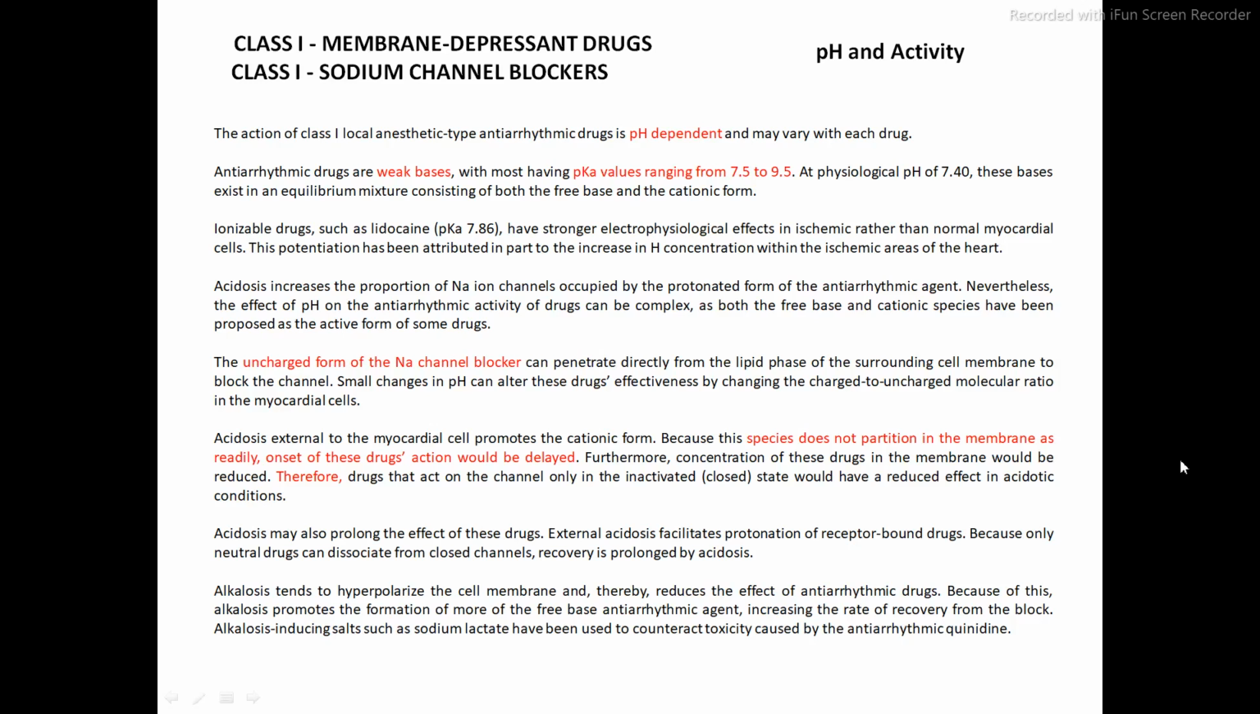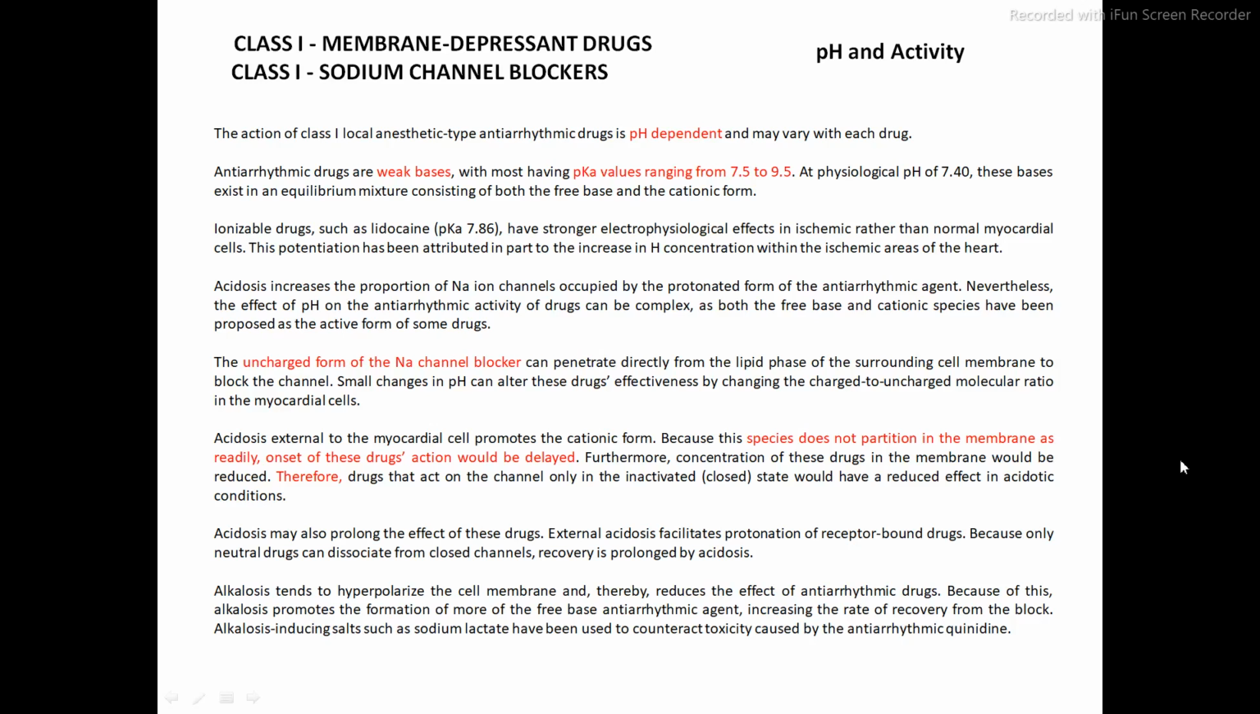These antiarrhythmic drugs are weak bases. Means what? They are a little bit acidic, with most having pK value ranging from 7.5 to 9.5. Okay. So these antiarrhythmic drugs, these are what? These are weak bases. If they are weak bases, means what? They are slightly acidic and having the pK value ranging from 7.5 to 9.5.